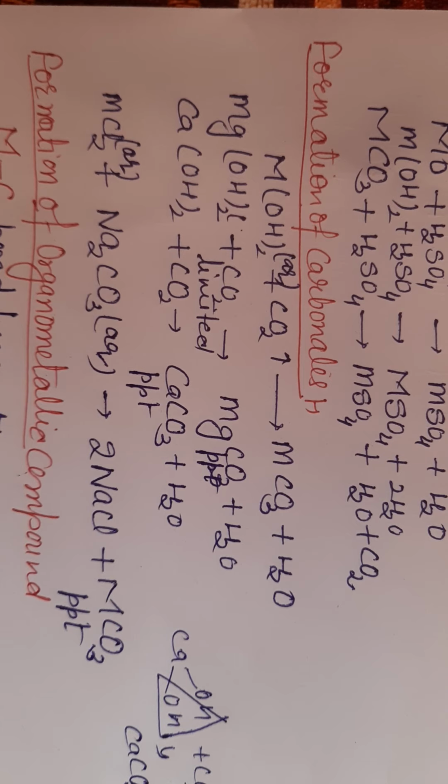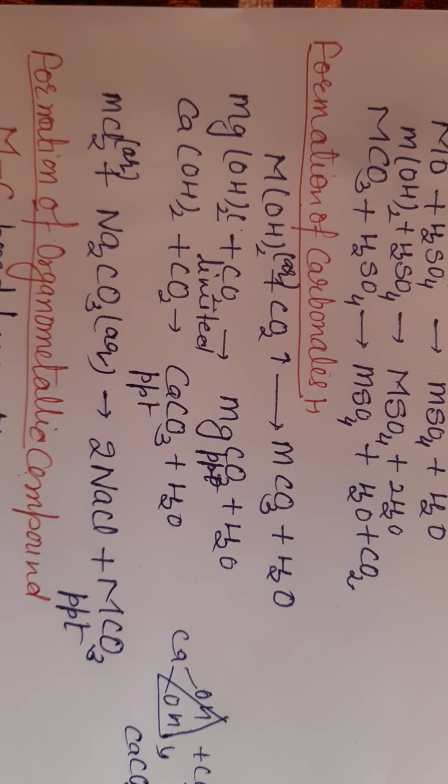It is prepared by dissolving magnesium oxide in water or by reacting magnesium with steam. You get magnesium hydroxide, that is also called milk of magnesia. When you pass carbon dioxide through it, it is converted into magnesium carbonate, which is insoluble.